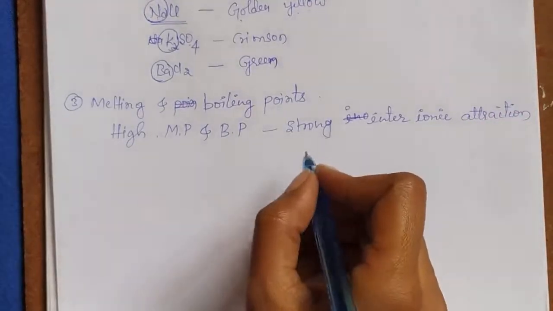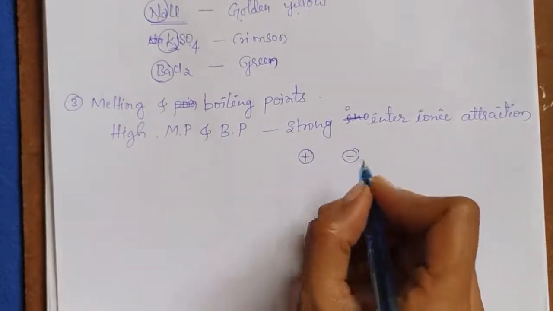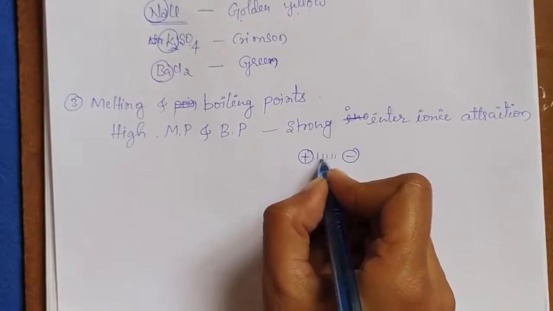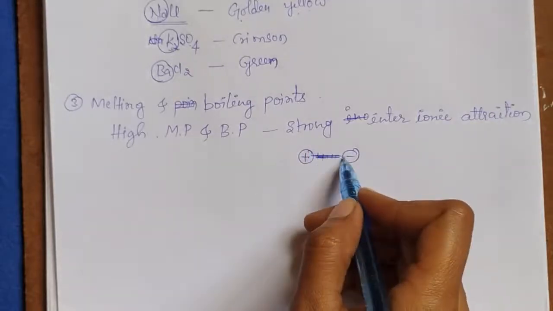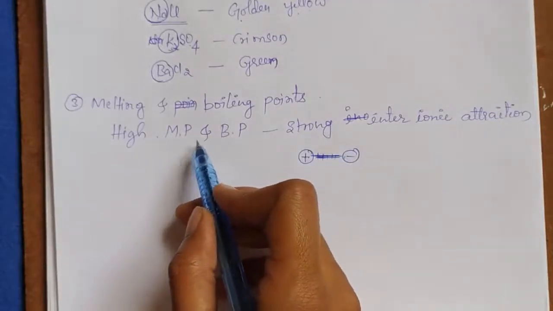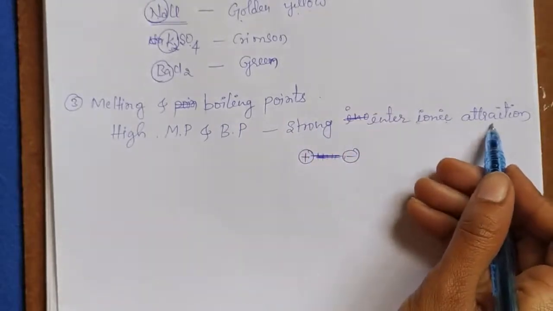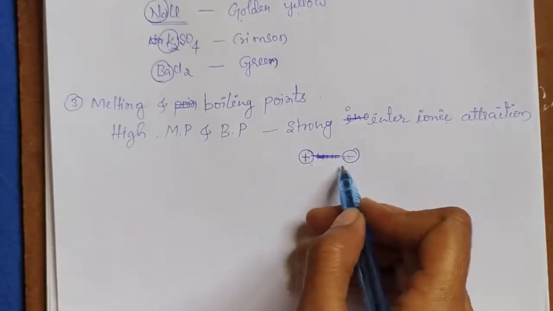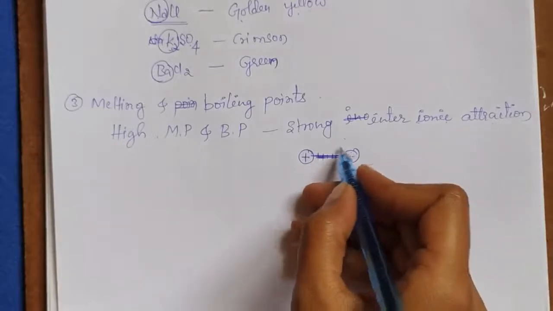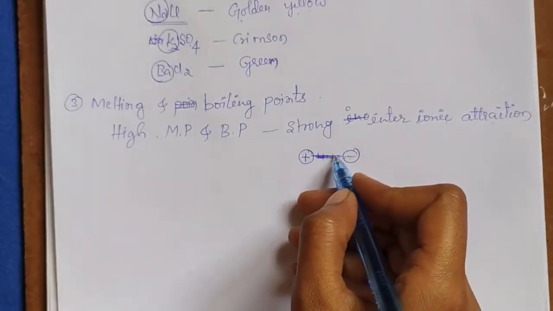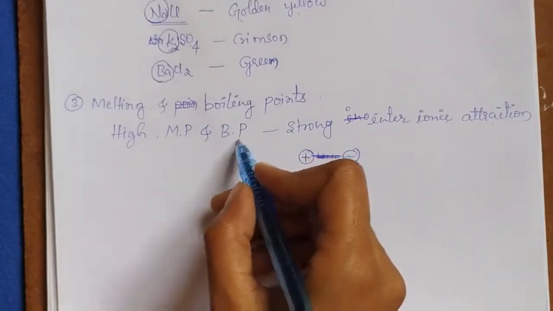See children, in ionic compounds what happens? There is an attraction between the positive ion and negative ion, and this attraction is very strong. This high melting point and boiling point is due to the strong interionic attraction between the positive and negative ions. Due to this strong interionic attraction, these ionic compounds have high melting and boiling points.